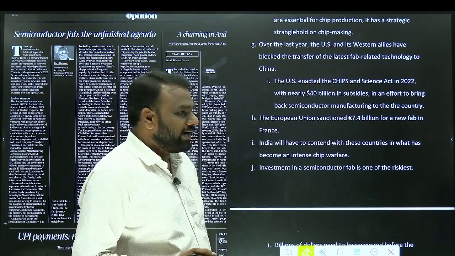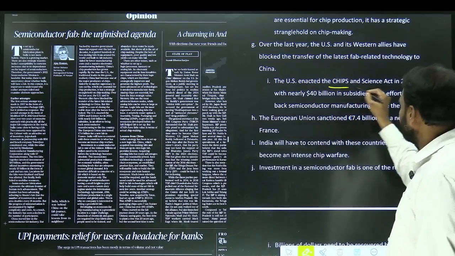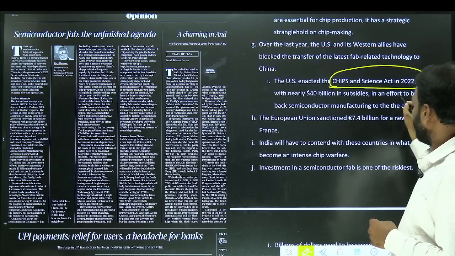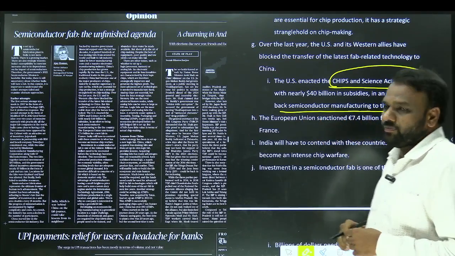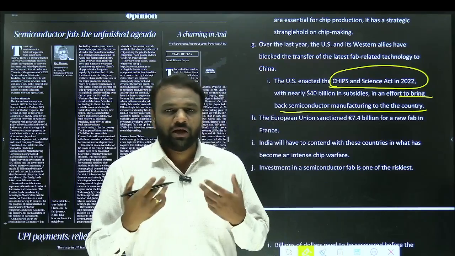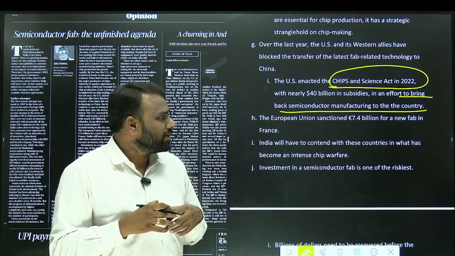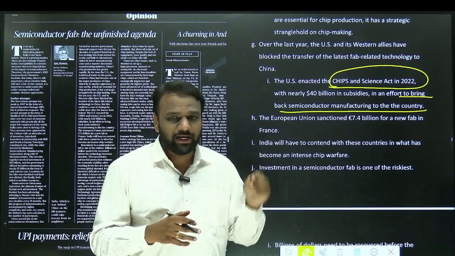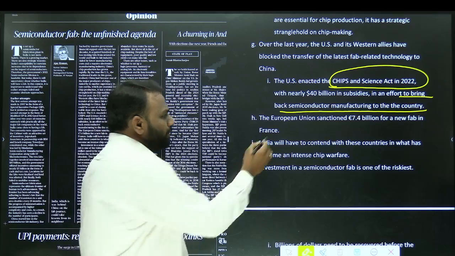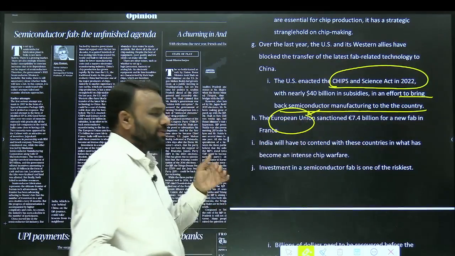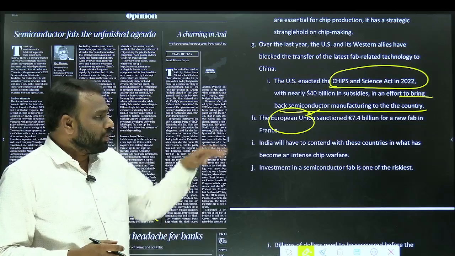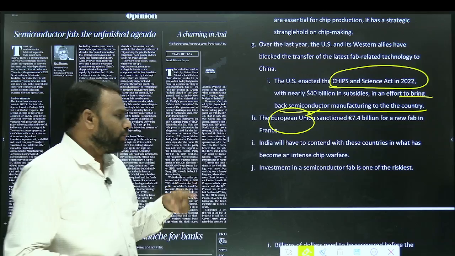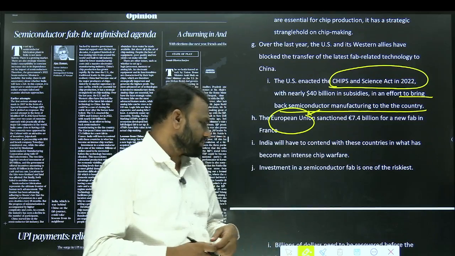So here the US has enacted an act. The US has brought a new law, and the name of that law is the Chips and Science Act in 2022. So what is its major intention? In an effort to bring back semiconductor manufacturing to the country. So previously, whatever dominant position the US was having, in order to have that same dominating position, it has brought a new law to attract semiconductor manufacturing to the USA. Similarly, the European Union also has taken such measures in order to boost domestic manufacturing in semiconductors. So given these situations, India will have to contend with these countries, with the USA, with China and the European Union, in order to become a global power with respect to semiconductors.